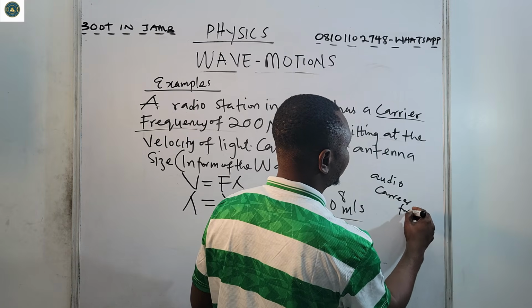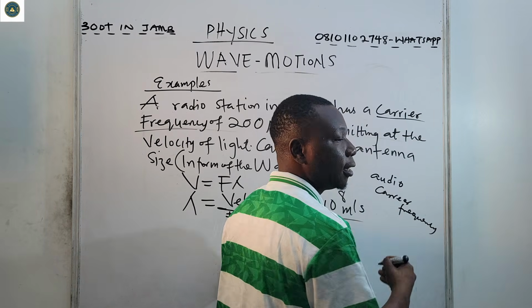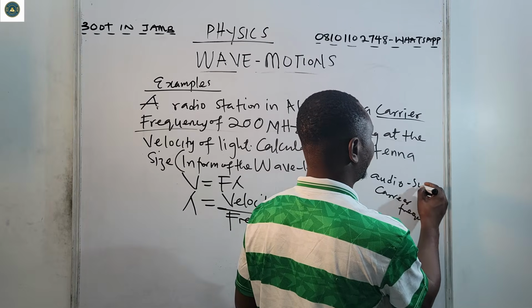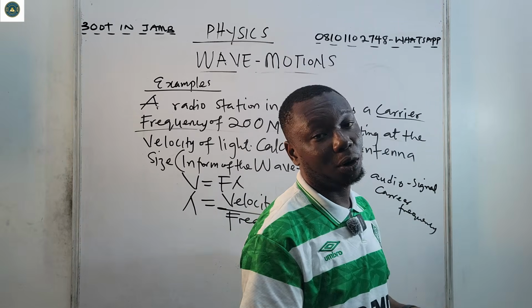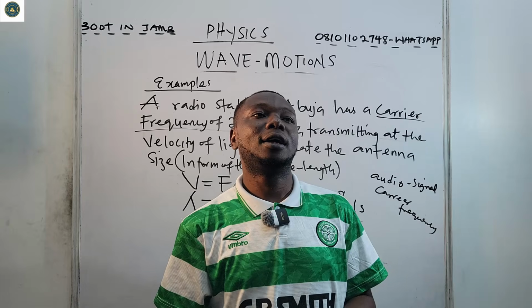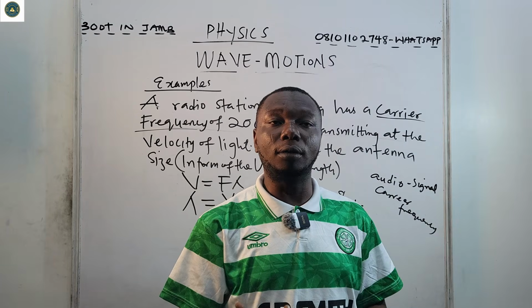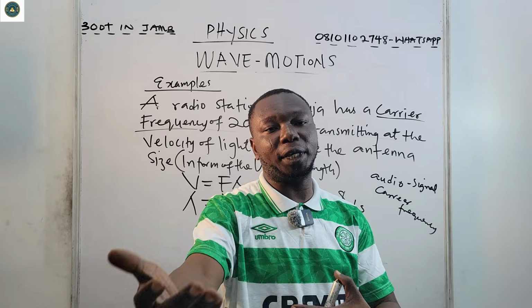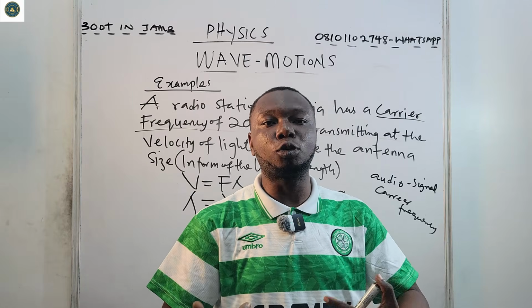Now, the audio signal is very small. For example, as I speak now, my audience within 10 meters from where I'm standing will be able to hear me.